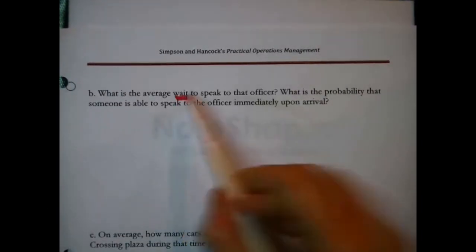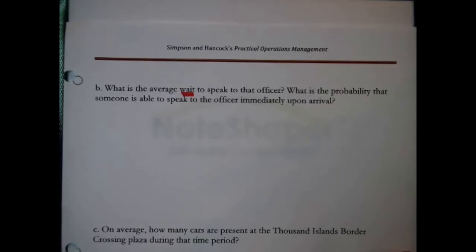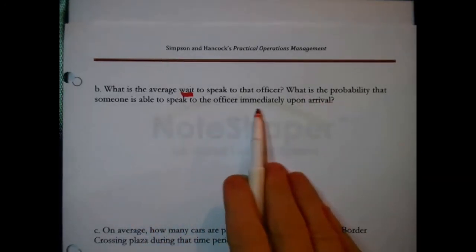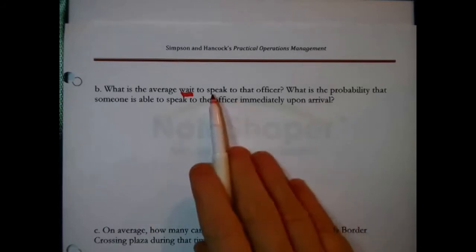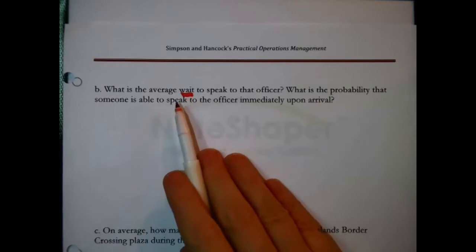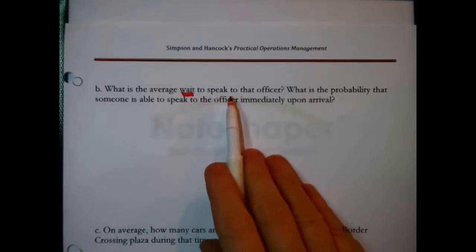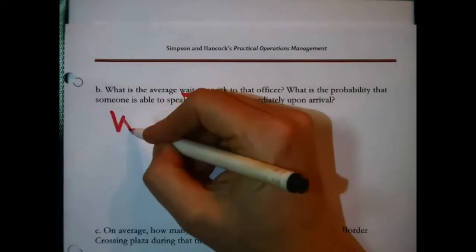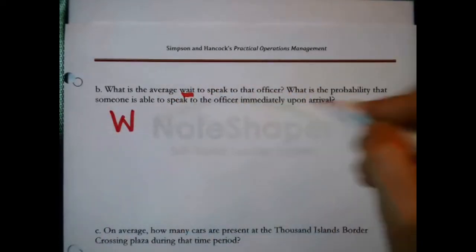Okay, wait to speak to that officer. What is the probability that somebody is able to speak to the officer immediately upon arrival? Now, one thing to recognize is this is really actually two different questions. Let's work on the first one. How long on average would you have to wait to speak to this officer? Capital W for wait. Wait to speak to them.